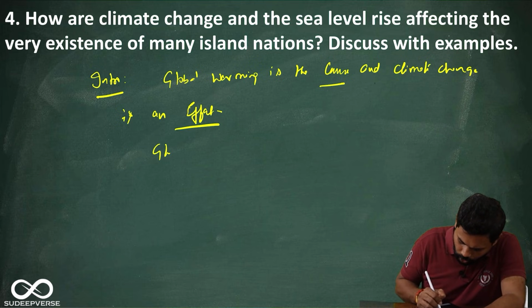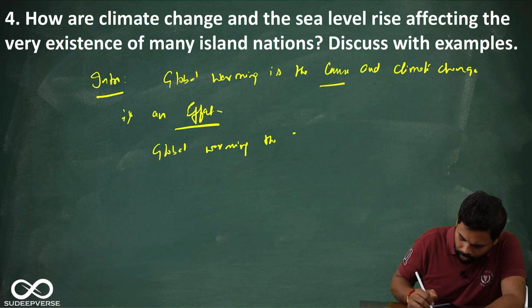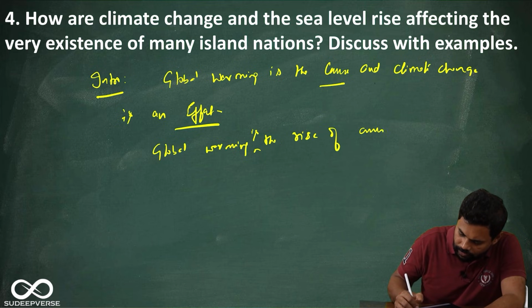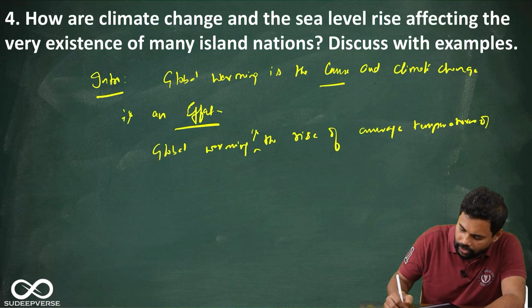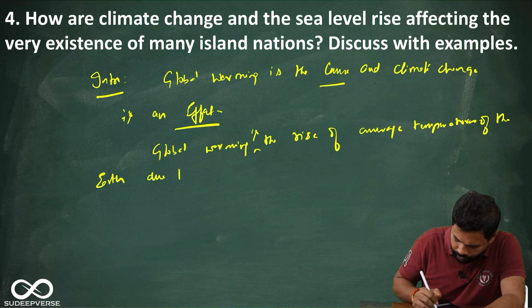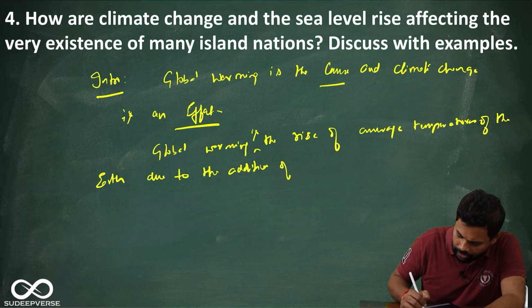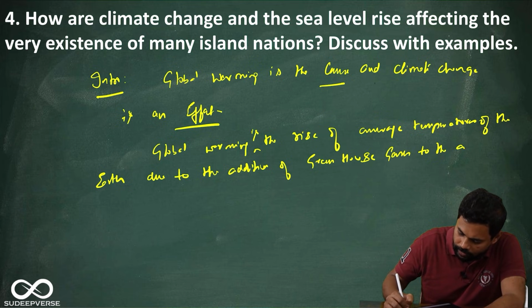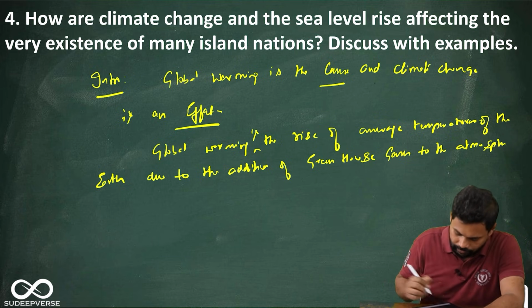Then you can say global warming is the rise of average temperatures of the earth, due to the addition of greenhouse gases to the atmosphere.